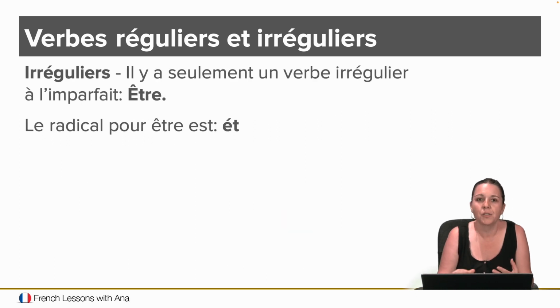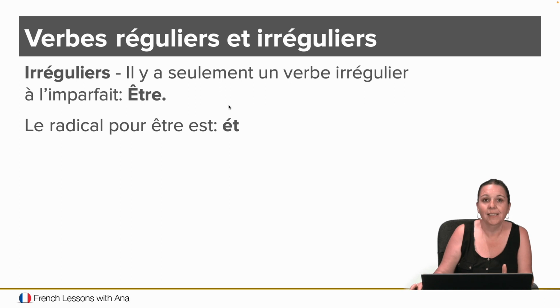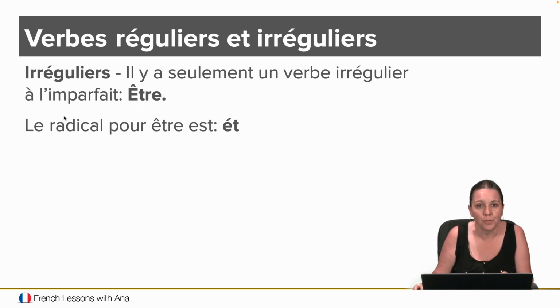So what is this strange verb that is always irregular? You probably guessed it, it's être. Être is the verb to be. Être means to be, right? So it's the only verb in French that will always be irregular. And in the case of the imparfait, il y a seulement un verbe irrégulier à l'imparfait. In the imparfait case, it's the only verb that is irregular because it's the only verb that the new form doesn't have ONS. That's the reason, okay?